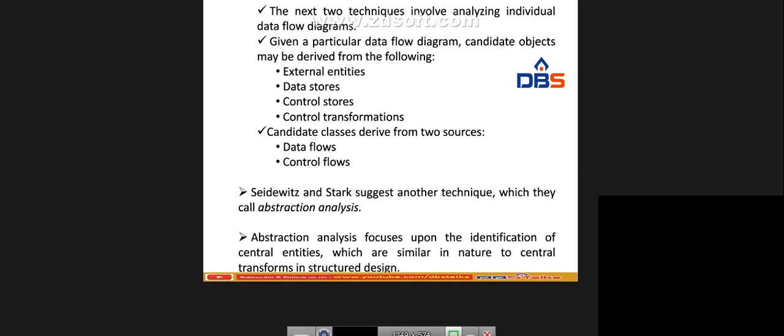Next, Sedgewick and Stark suggest another technique which they call abstraction analysis. Abstraction analysis focuses upon the identification of central entities, which are similar in nature to the transforms in structured design. So we analyze which entities are identified, which entities the particular system focuses on, and which are similar to it. In structured design we can analyze based upon abstraction analysis.